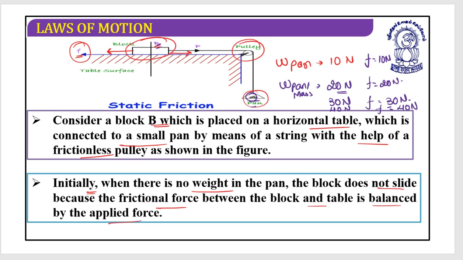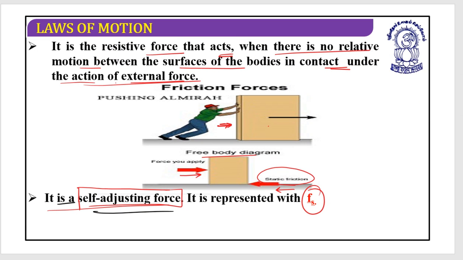Now look at this. Initially I considered that my friction was 10 Newton. Then I considered my friction would be 20 Newton, then 30 Newton, then 40 Newton. This is what self-adjusting in nature is all about. That's why in the previous slide it was mentioned that static friction is a self-adjusting force.